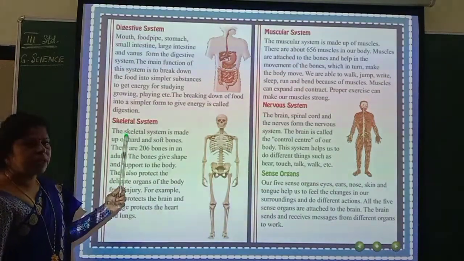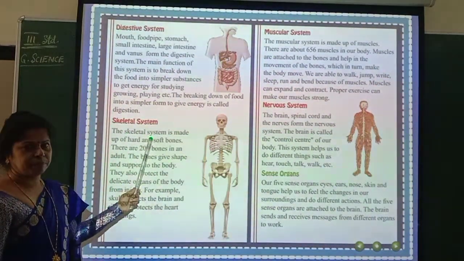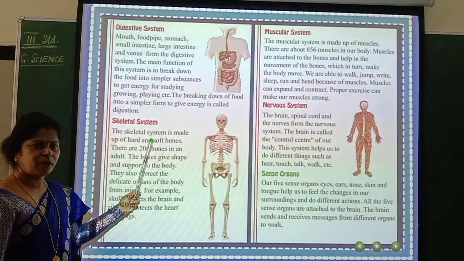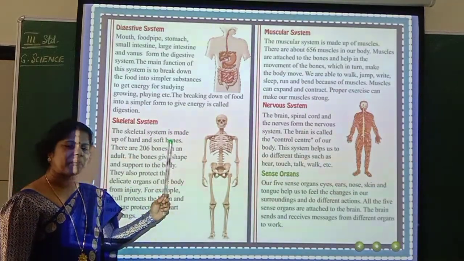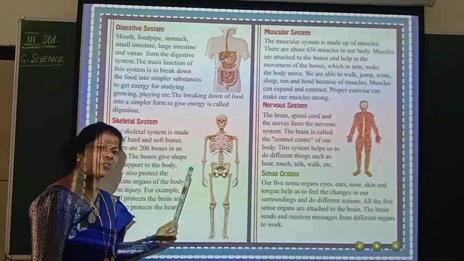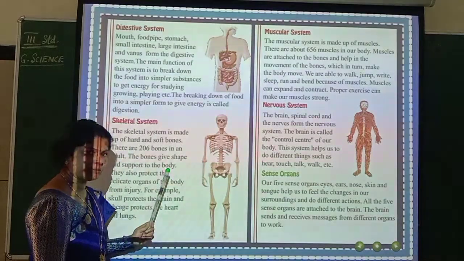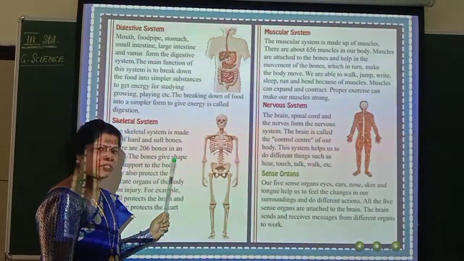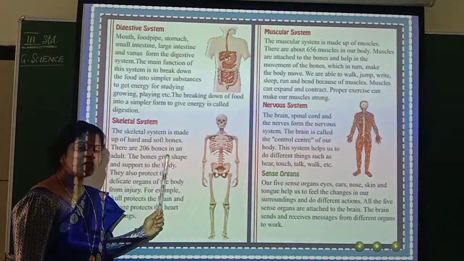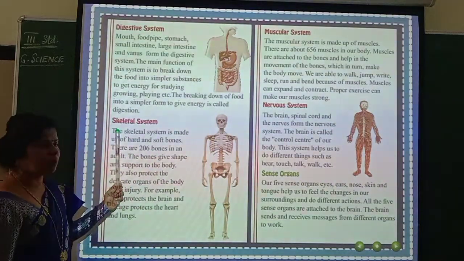Now let us go for the next one, that is the skeletal system. Bones. Your bone should be strong. If not, what happens? A small fall is enough to break the bone. Right? So breaking of a bone is called a fracture. So we should have very strong bones. Now let us see about the skeletal system.